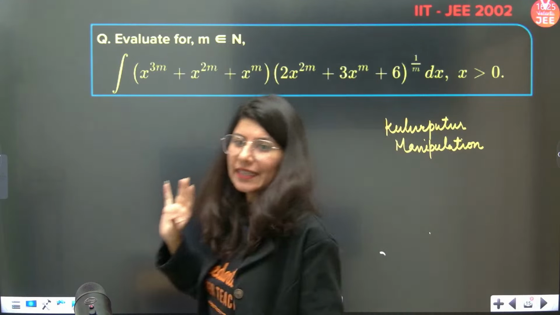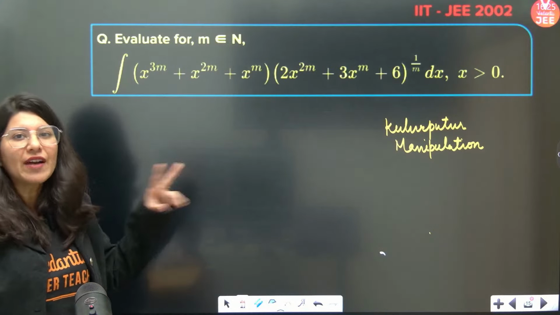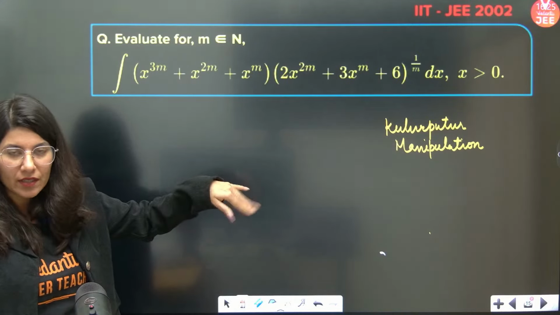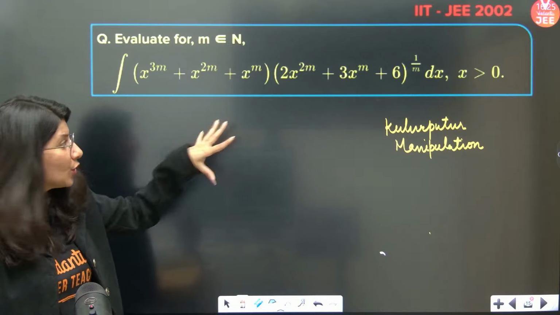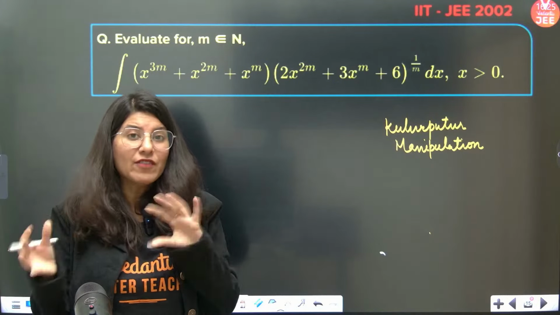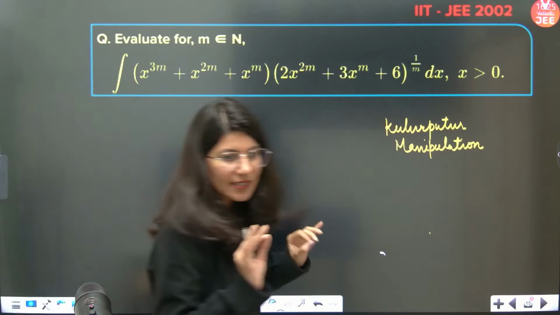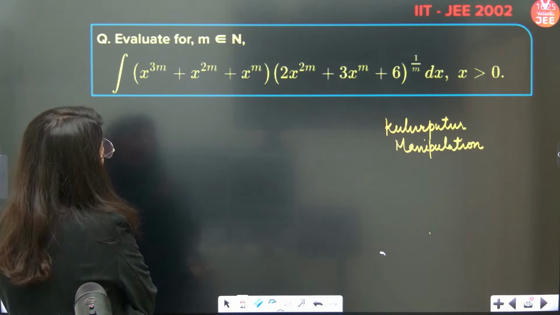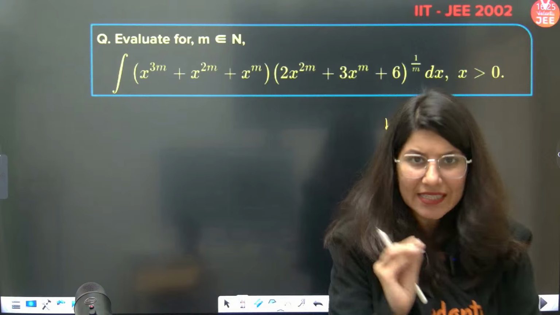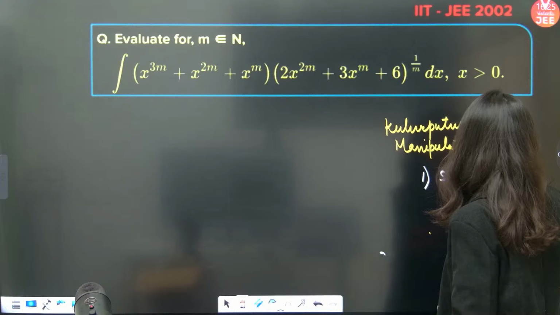So the kutur putur technique says that you have multiple brackets, and here you are going to have two brackets, either both in the numerator or one in the numerator and one in the denominator. What you have to do is rearrange the power of x from one bracket to another bracket. Very good technique. Obviously this is the basic substitution question. First of all, I need to substitute something as t.